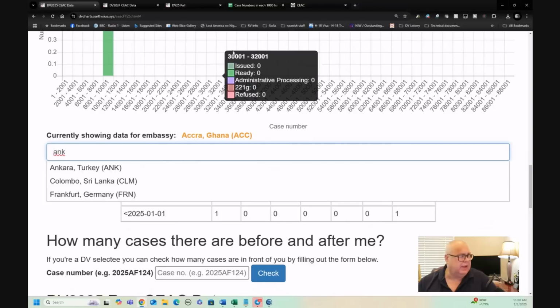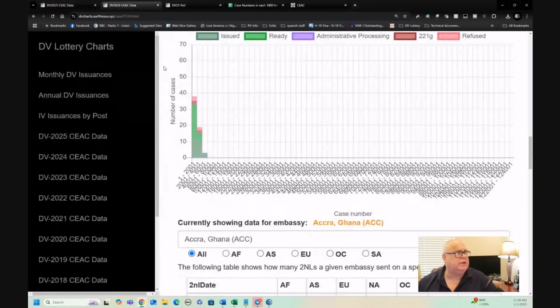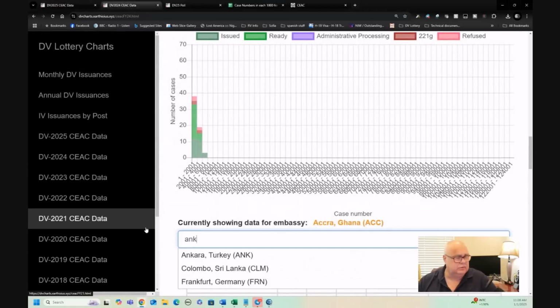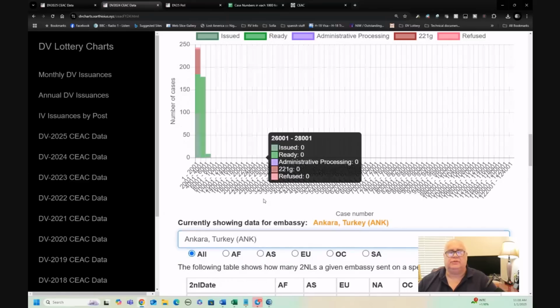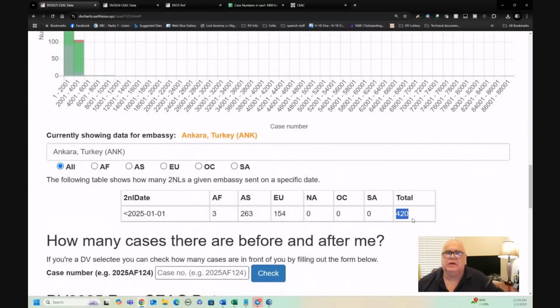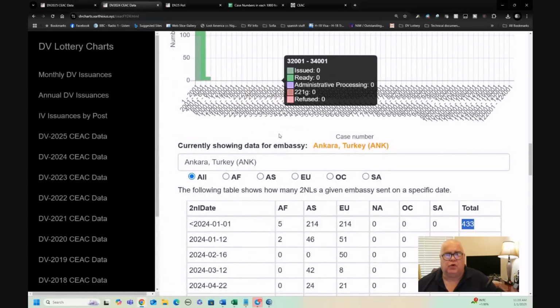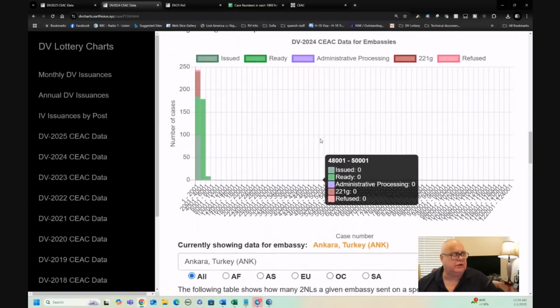Ankara is another worrying embassy. Let's have a look at them for 25. They've taken 420 cases. How does that compare to last year? Now, it's 420 cases for what is supposed to be a big embassy, right? Who do a lot of cases for Iran, as well as for Turkish citizens and others in that region. So they started off in 24 at 433. It's about the same performance as this year so far, but I can tell you that last year's end game performance was not good enough. It looks about the same, actually.